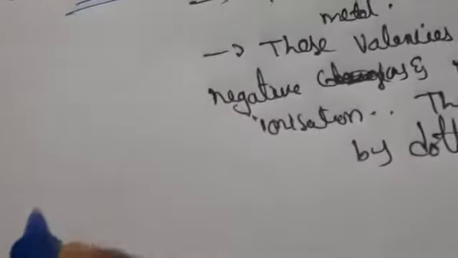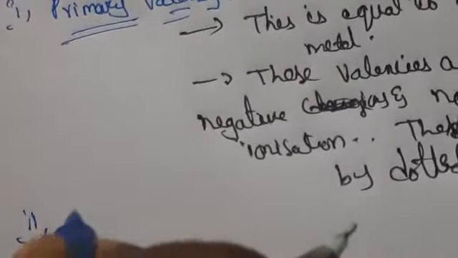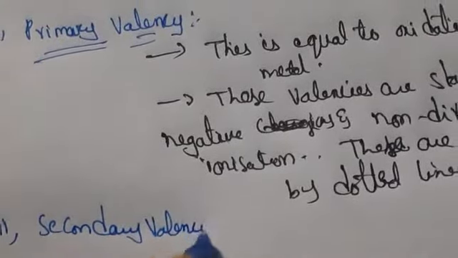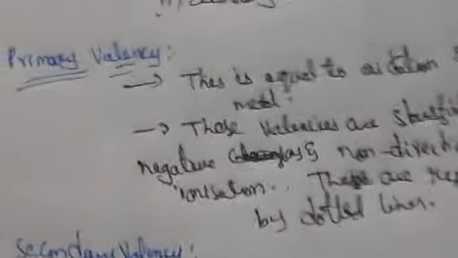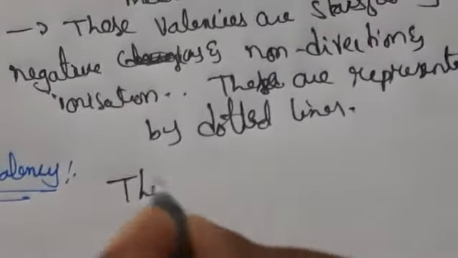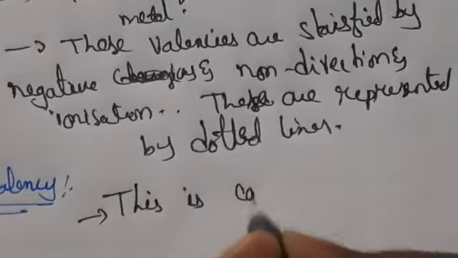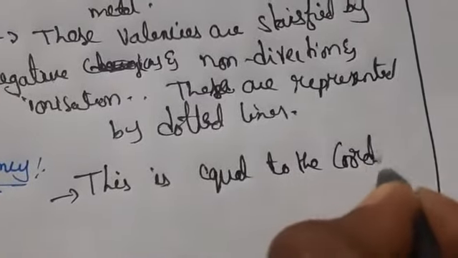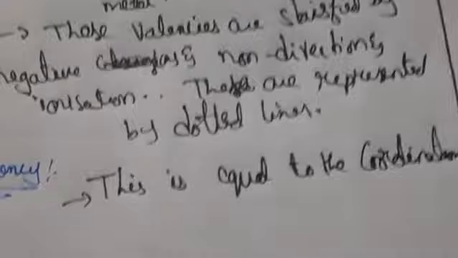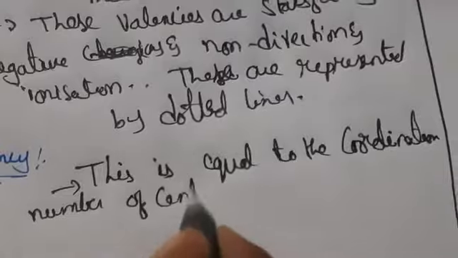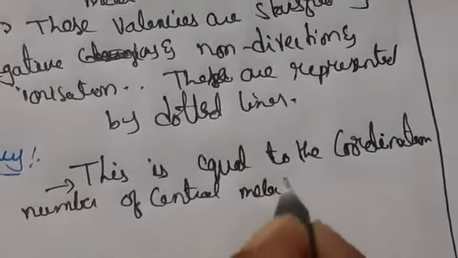Coming to secondary valency, it is the opposite of the primary valency. Secondary valency is equal to the coordination number of the central metal atom or ion.